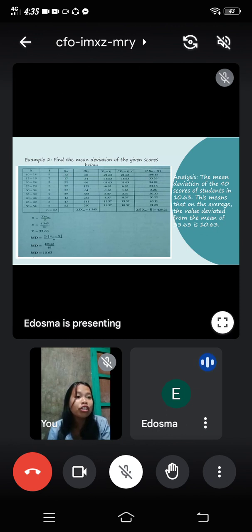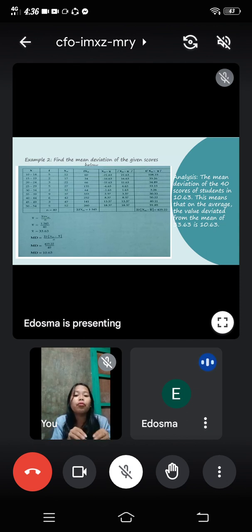So all you need to do is to multiply. That's 5 times 12 equals 60. 2 times 17, that's 34. 3 times 22, that's 66. 5 times 27, that's 135. 2 times 32, that's 64. And 9 times 37 is 333, and so on and so forth.